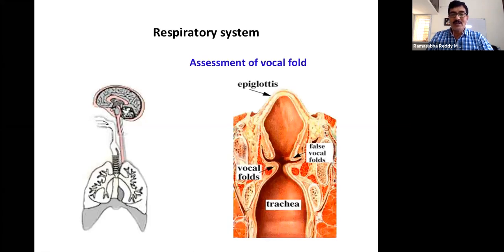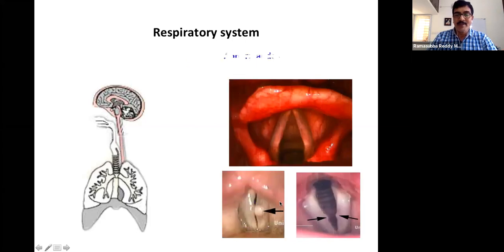As I said, these are all different. This is the path of the airway, and the abnormalities that we can notice are in the vocal cords. These are called vocal cords. They vibrate at different frequencies whenever we speak. Suppose there is a small nodule or some projections on the vocal cords, they may not be closing properly.